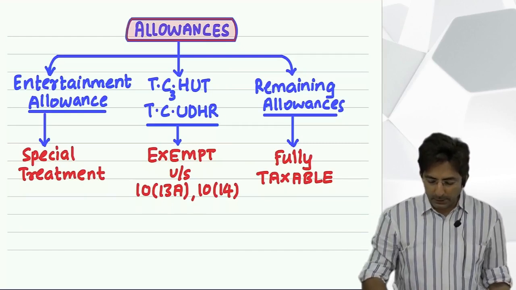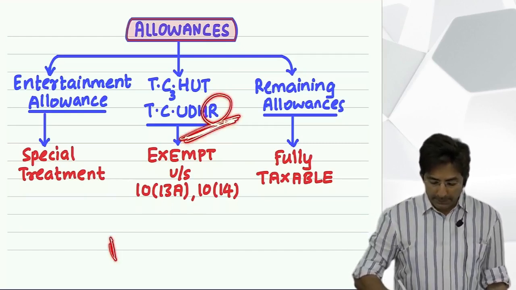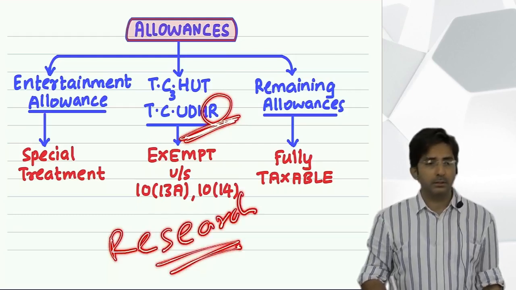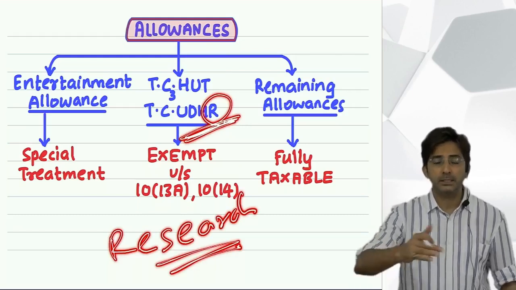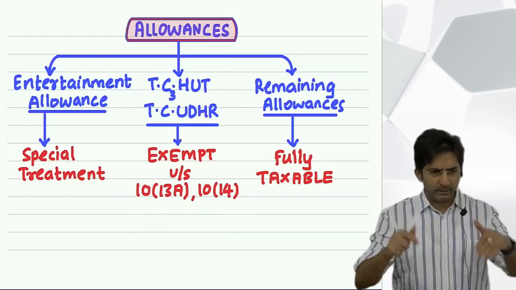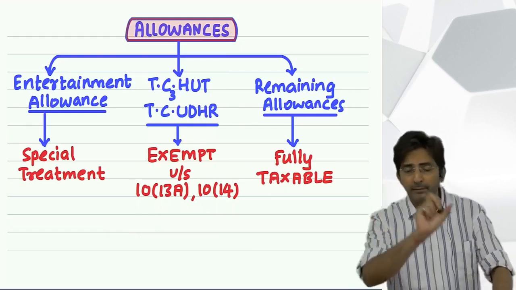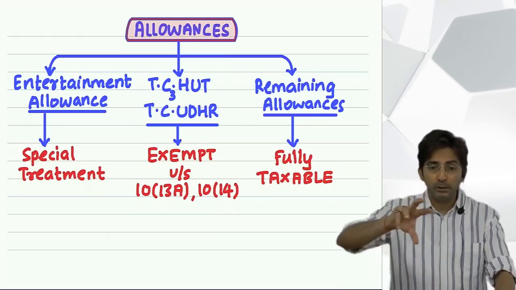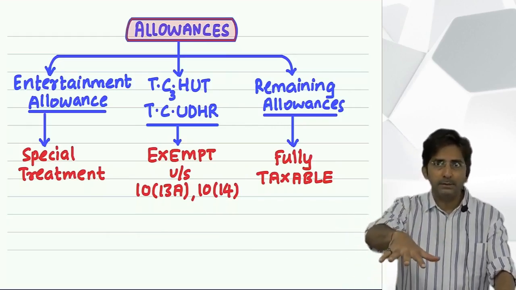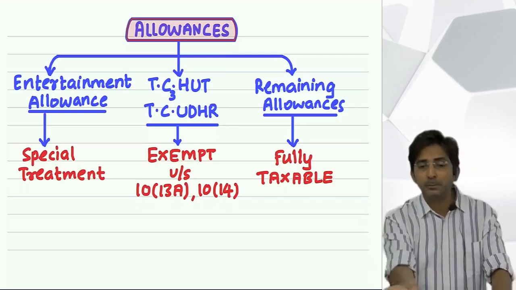Then last is research allowance. R for research allowance. Now research means the employee's job is to keep doing research. Maybe an employee is a scientist. And as a scientist, he works in a company and does normal work also, plus he has to do some R&D. R&D means research and development, obviously he will have to do some trial and error experiments. For that he needs money.